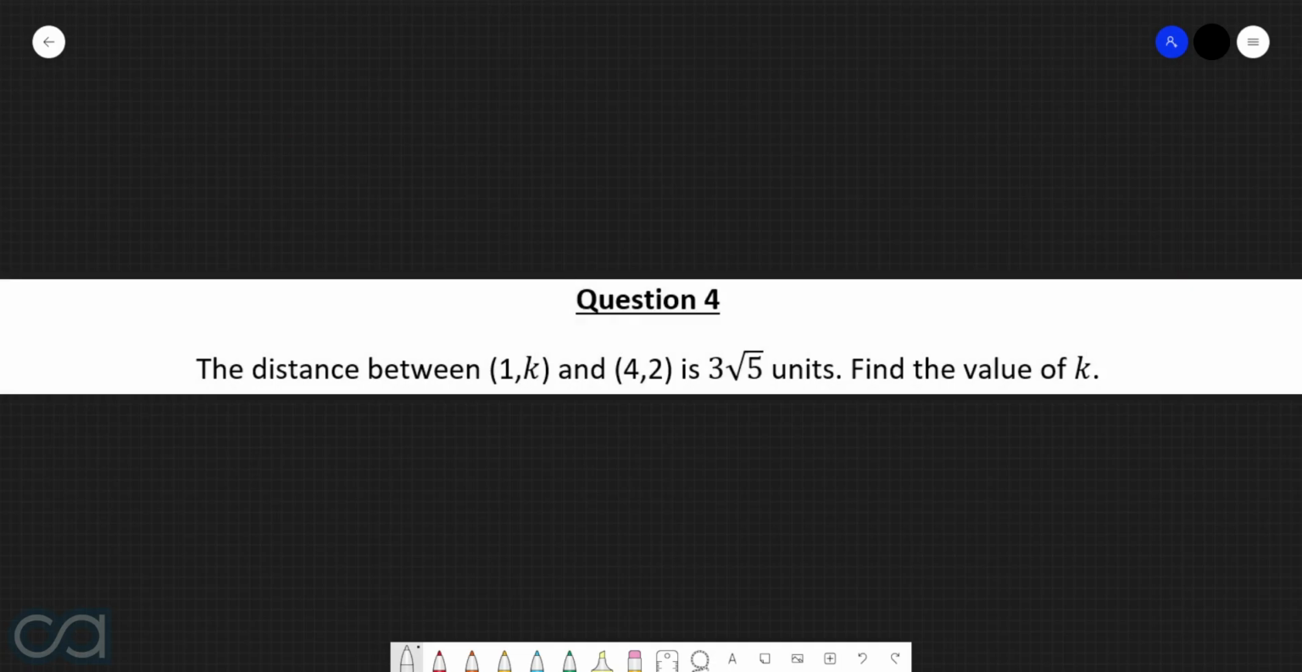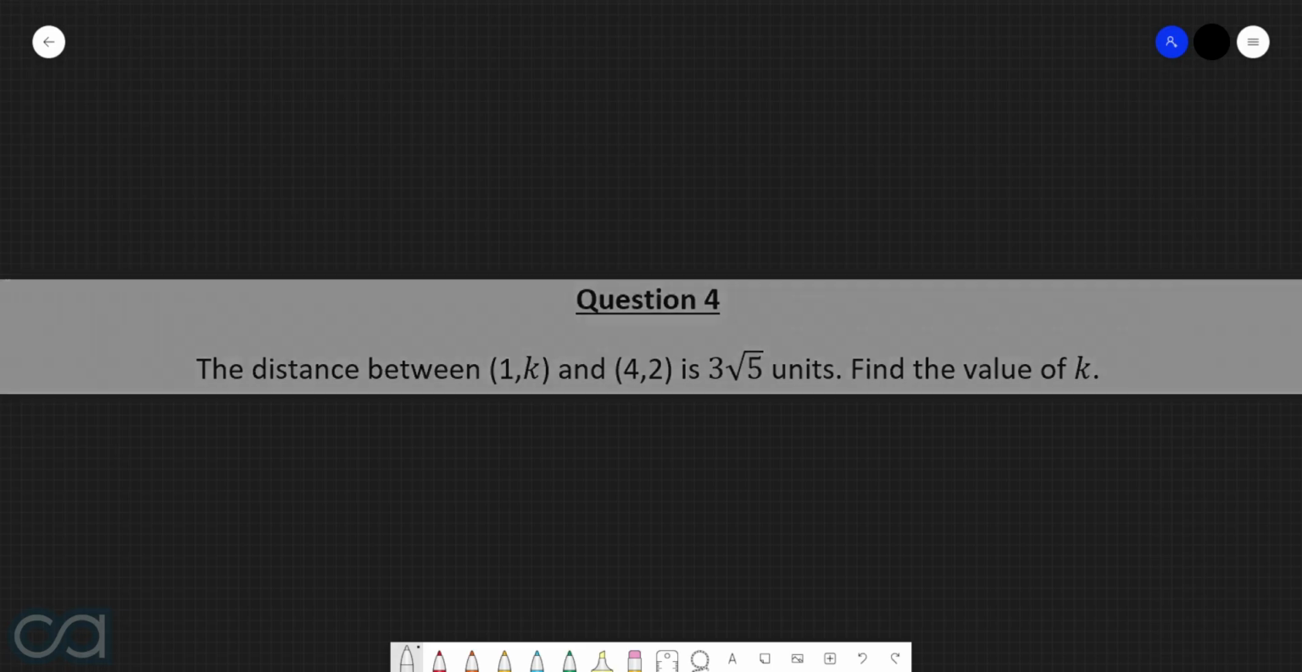Question 4. The distance between 1,k and 4,2 is 3 root 5 units. Find the value of k. Alright, so the 2 points that we're working with here are 1,k and 4,2. First thing that we can do here is classify this point as point 1 and this point as point 2. Therefore, we can say that this is x1, this is y1, this is x2, and this is y2.